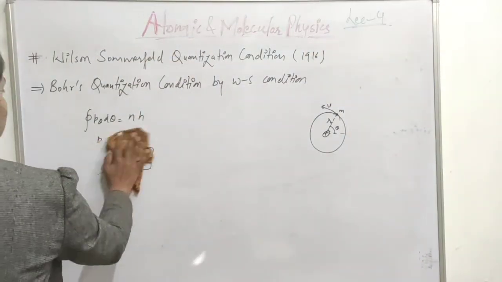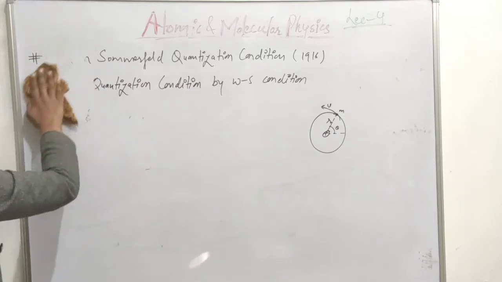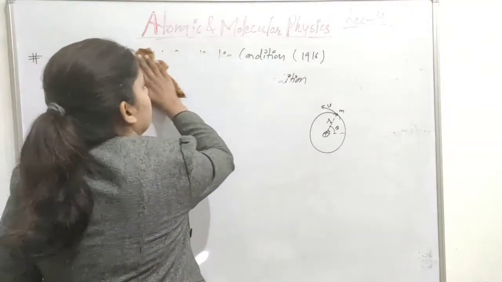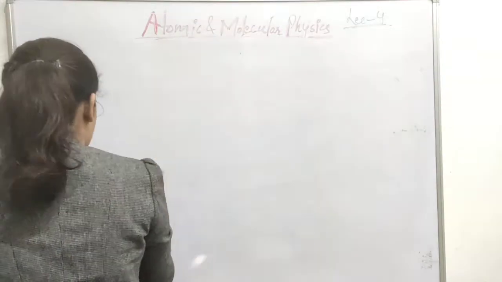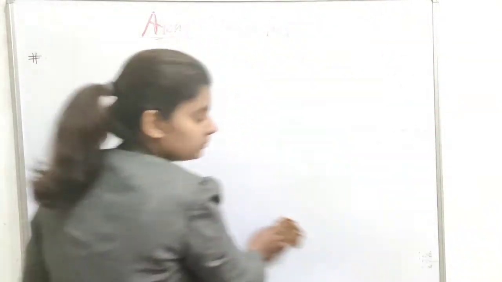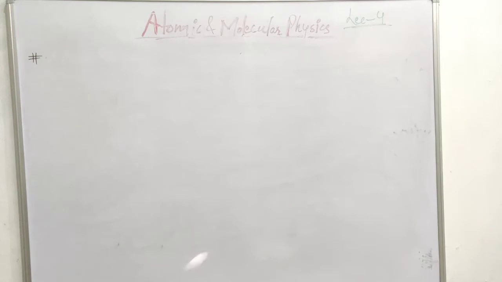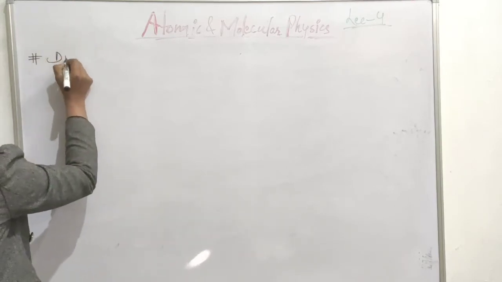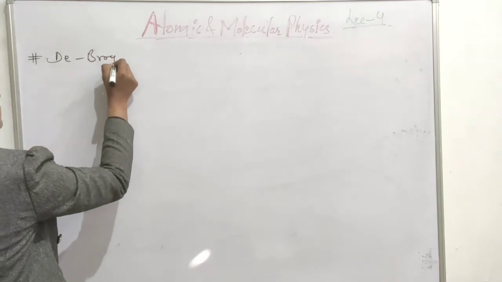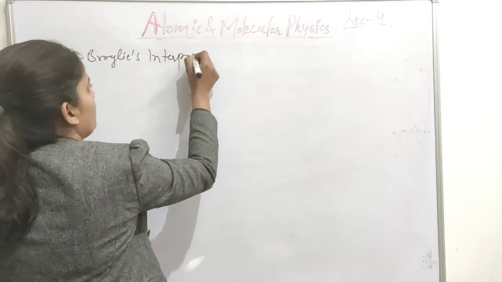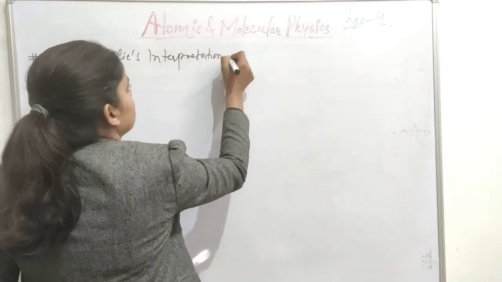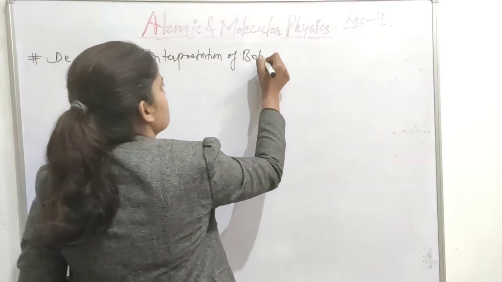Next is de Broglie's interpretation of Bohr's quantization condition.